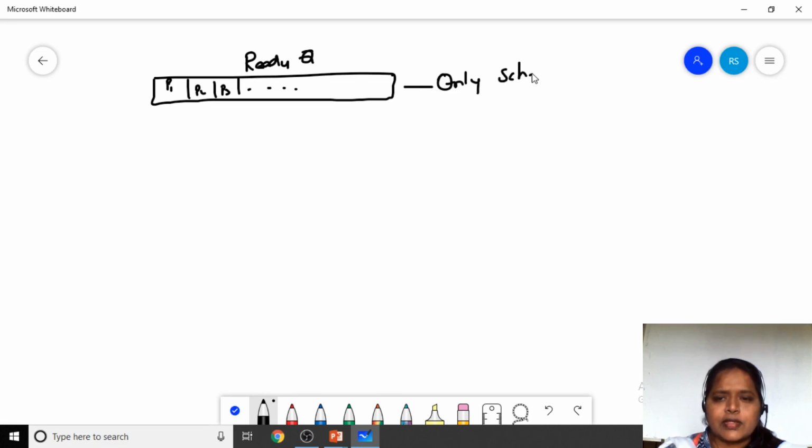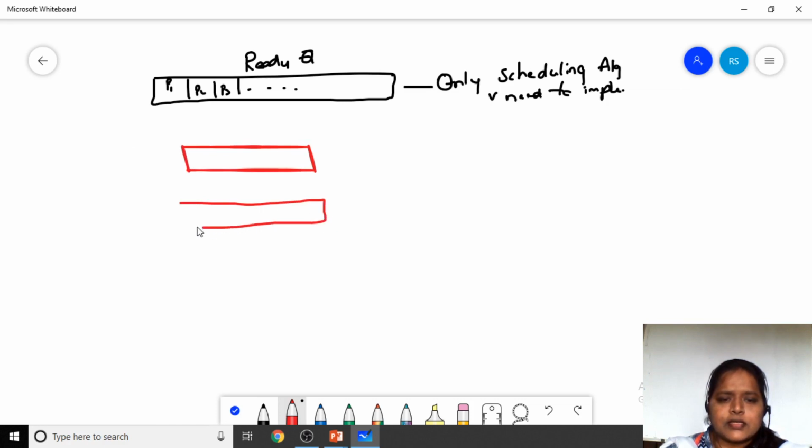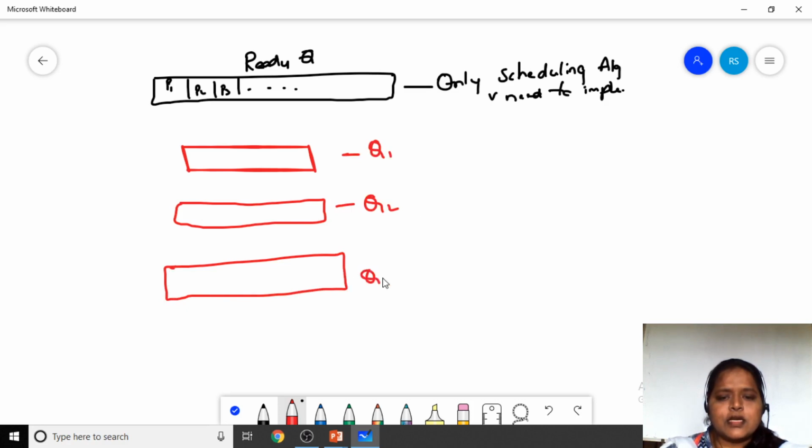We can't implement two algorithms at a time, only one scheduling algorithm. So instead of doing this, based on our condition, we have divided that ready queue into a number of queues. This is Q1, this is Q2, and this is Q3.